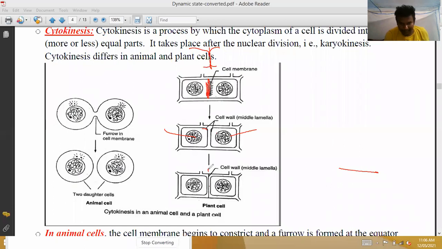This is called the middle lamella. A thick constriction is formed. It stops the cytokinesis division. And finally, two cell walls are formed. Two cell walls are formed, in plant cells like this way, in animal cells like this way.